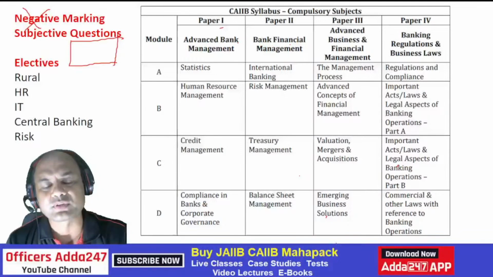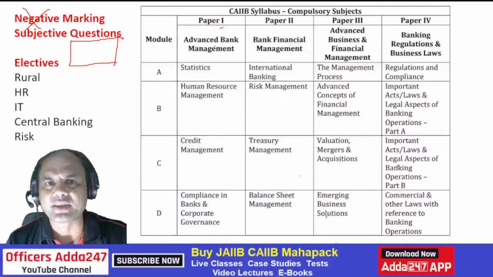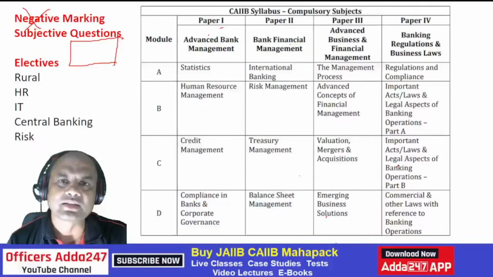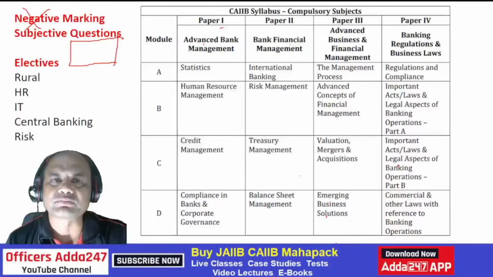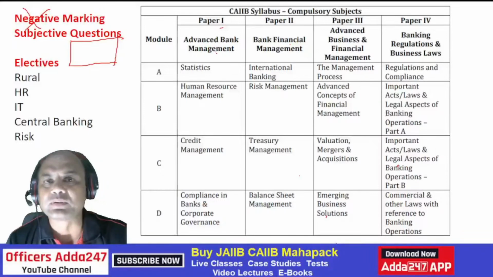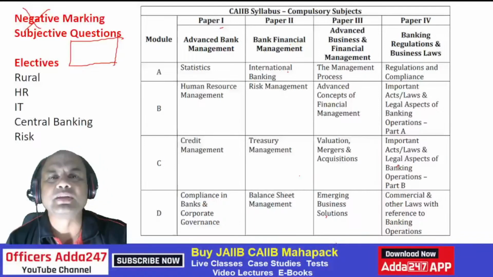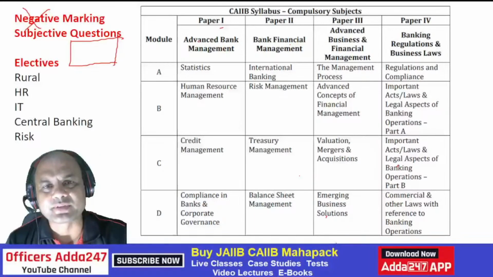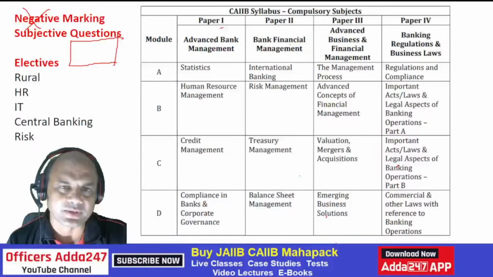Now case studies are generally a rule of roughly 50-50. ABM sometimes has fewer case studies, but generally we do have 50-50 case studies. You can take it for study purposes at least. You must consider that it is around 50-50 in all the papers, which means roughly 10 case studies. Sometimes in ABM you get 7, in BRBL you might get 6 or 7, or in ABFM again 6 or 7, but for your study purposes, you must consider it approximately 50-50.